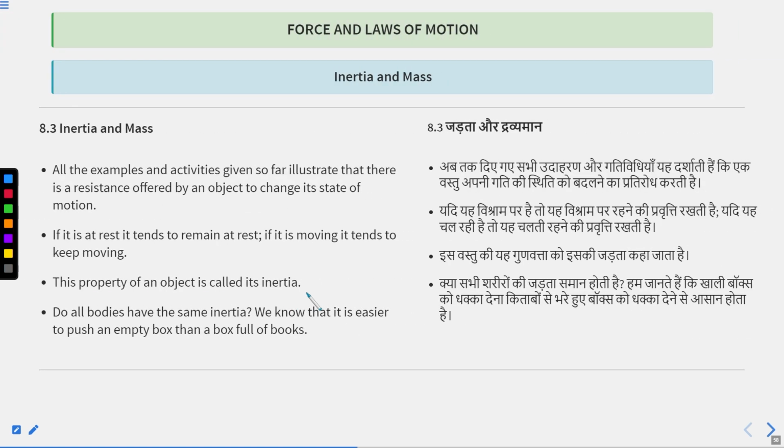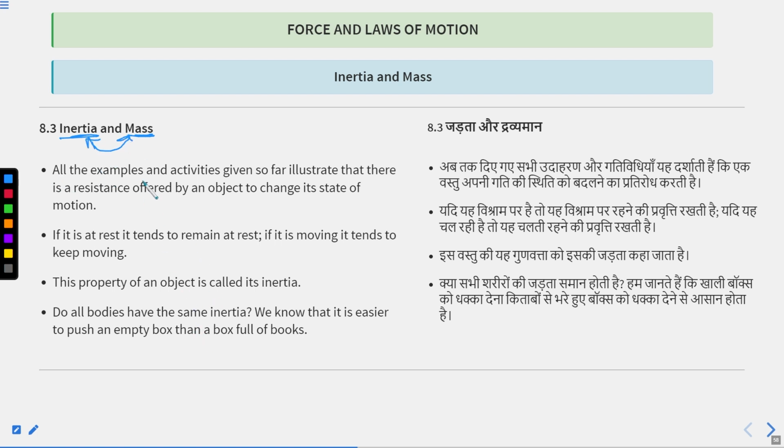Okay. So till now, we have studied what the first law of motion is and we have studied inertia. Now, let's differentiate between inertia and mass: how inertia and mass are related and why they are different from each other.